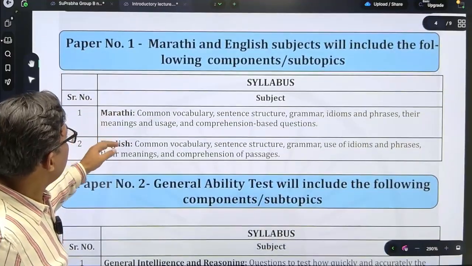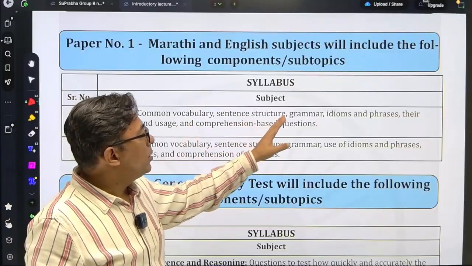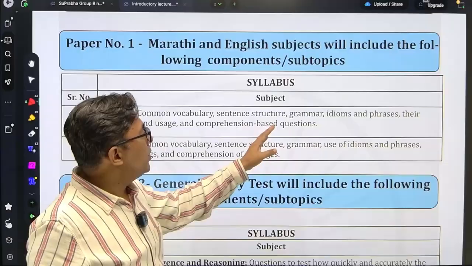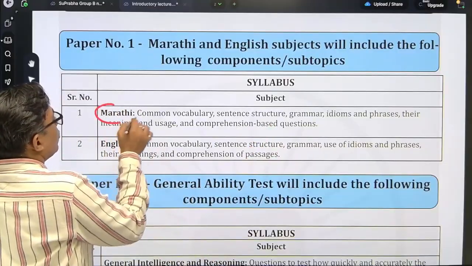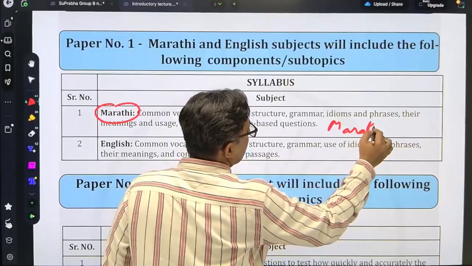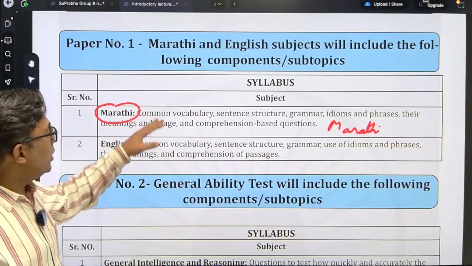For Marathi and English, the syllabus is the same. It's common vocabulary, sentence structure, grammar, idioms and phrases, their meanings and usage, and comprehension based questions. Mind you, the Marathi questions would be asked in Marathi itself. I have just given you the syllabus in English so that you can understand. And English also has the same syllabus.